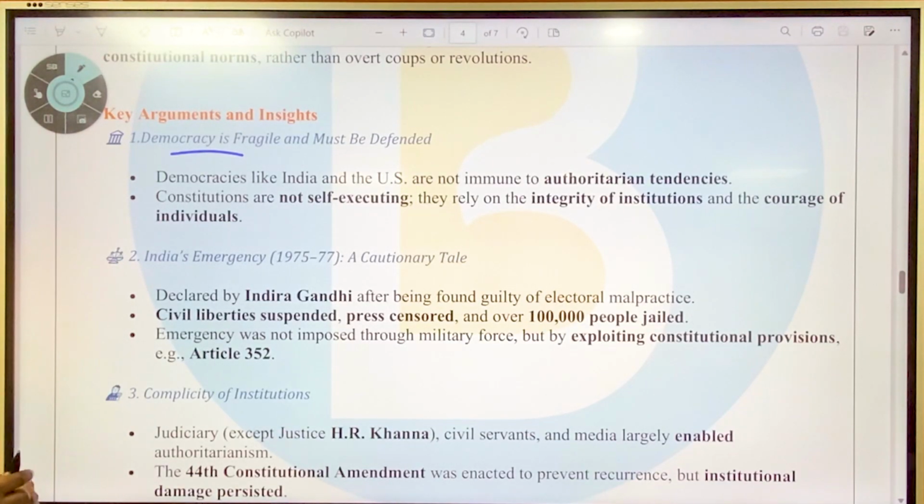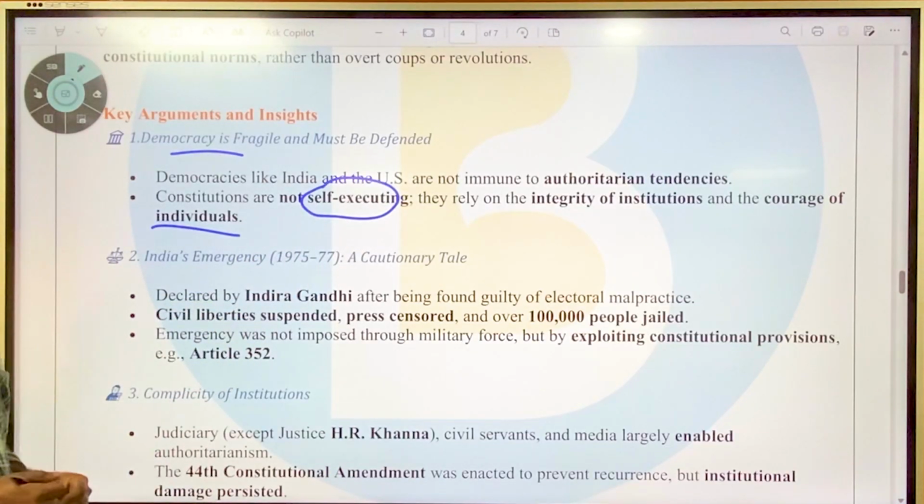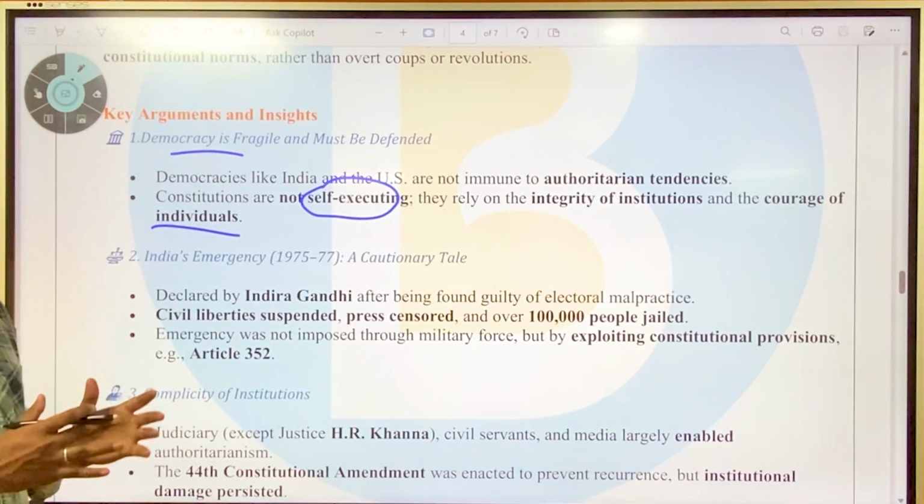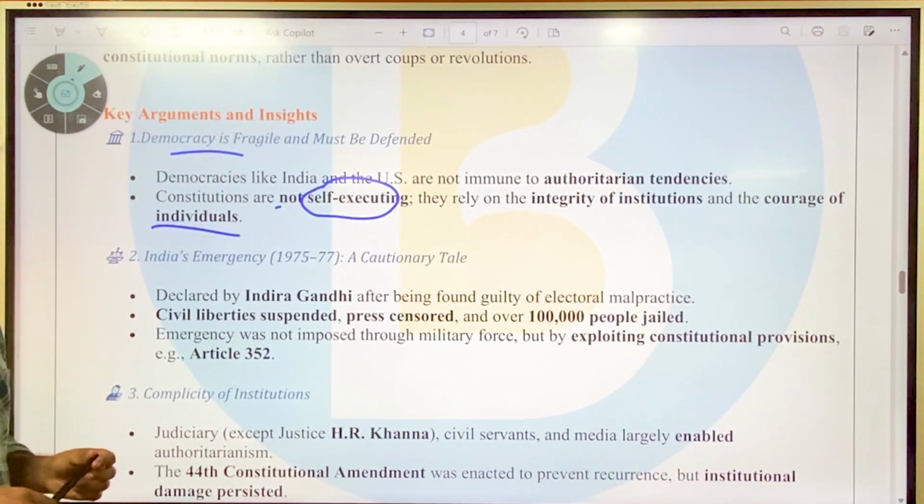Constitutions are not self-executing. They rely on the integrity of institutions and the courage of individuals. Okay, they cannot execute themselves. The constitution cannot execute itself. They have to rely on various institutions like the legislature, judiciary, executive, etc. The way they work, the way they handle things defines the execution of the constitution.